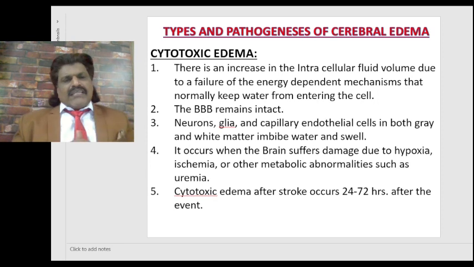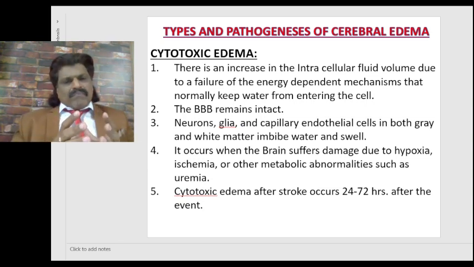In cytotoxic edema, the blood-brain barrier remains intact, unlike vasogenic edema where the blood-brain barrier is disrupted. Because of the increased water inside the cell, the neurons, glia and capillary endothelial cells in both gray and white matter imbibe water and swell.